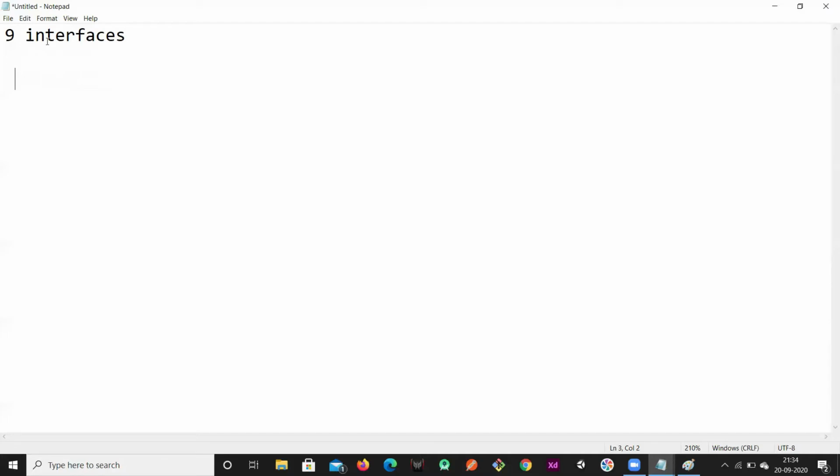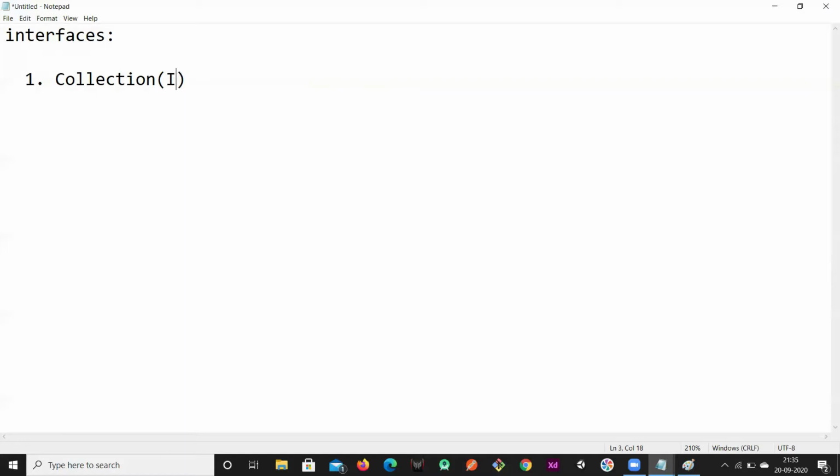So these are the main interfaces we have. I'll be discussing those interfaces. The first interface name is collection. Collection framework is the concept. Collection is a concept, and we have an interface in this framework named collection.